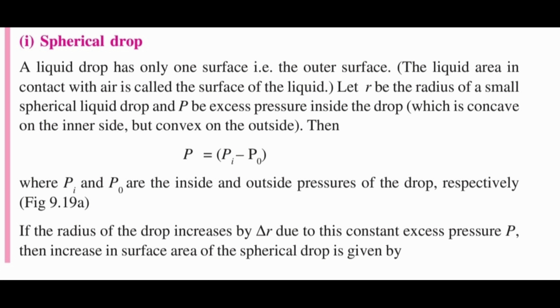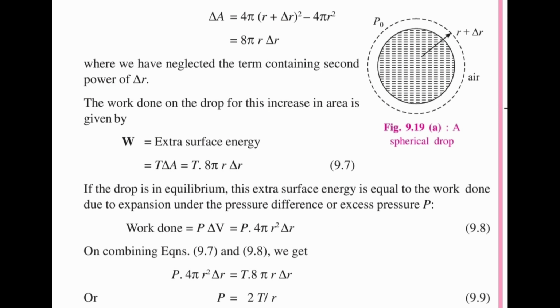Let R be the radius of a small spherical liquid drop and P be the excess pressure inside the drop. Then P is equal to Pi minus Po, where Pi and Po are the inside and outside pressure of the drop respectively. If the radius of the drop increases by delta R due to this constant excess pressure P, then the increase in surface area of the spherical drop is given by delta A is equal to 4 pi (R plus delta R) square minus 4 pi R square is equal to 8 pi R delta R, where we have neglected the term containing the second power of